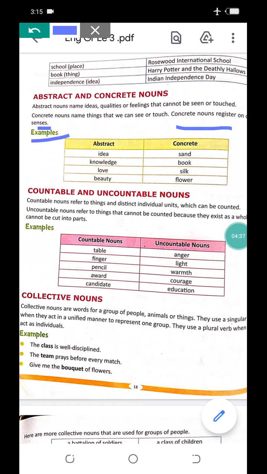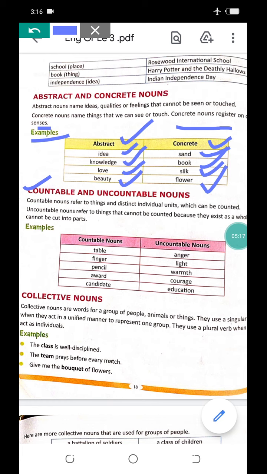So let's see the examples here. Examples of abstract nouns: idea, knowledge, love, beauty. These things we cannot see and we cannot touch with our hands. And in the concrete nouns, like sand we can touch and hold in our hands, book we can touch and see, silk we can see, flowers we can see or touch or feel, or we can smell the flowers. Clear?